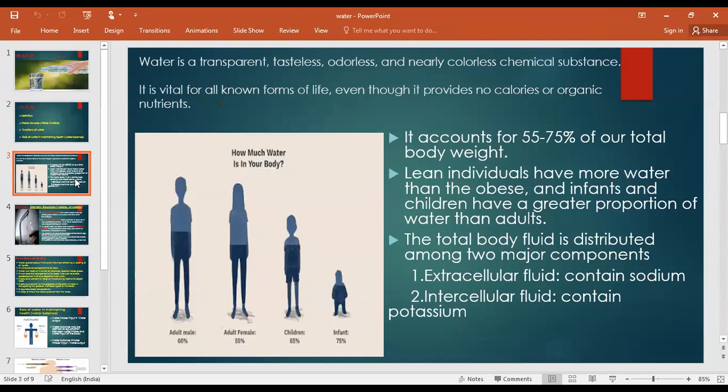So if somebody asks you to define water, what is water? Water is a transparent, tasteless, odorless, and nearly colorless chemical substance. So it's transparent, you can look from one side to another side. Tasteless, water doesn't have any taste. Odorless, no odor means no smell, and no color. So it's vital for all known forms of life, even though it provides no calories or organic nutrients. It does not contain any organic nutrients, and neither does it provide any calories, but it's very important in our diet.